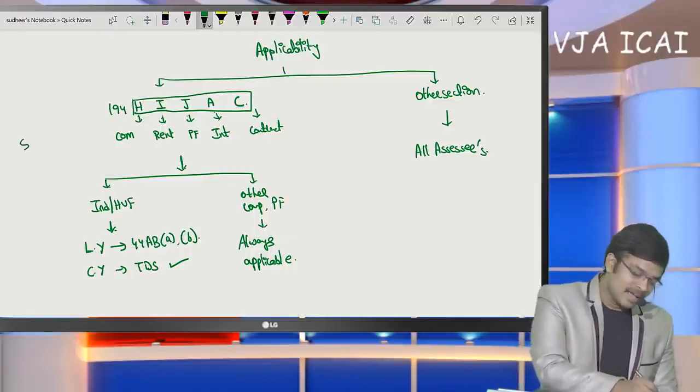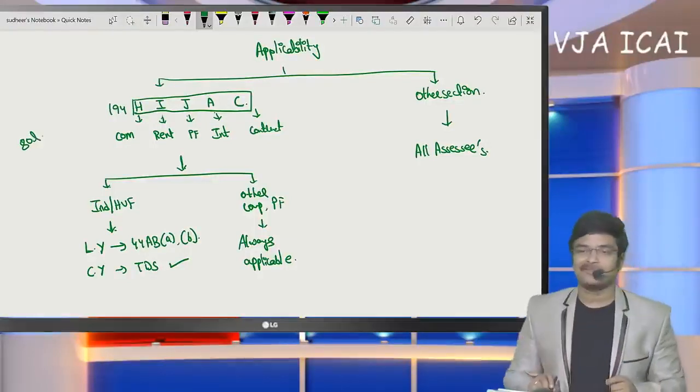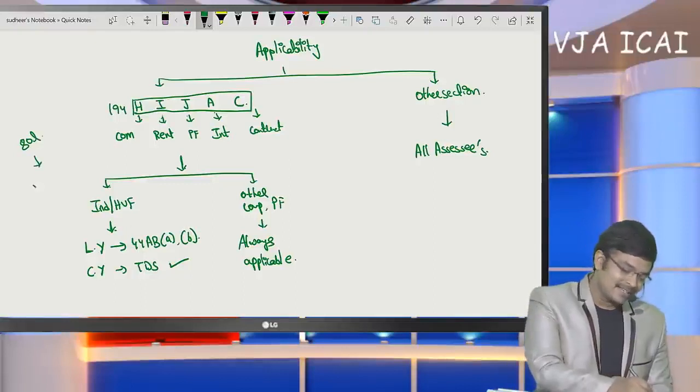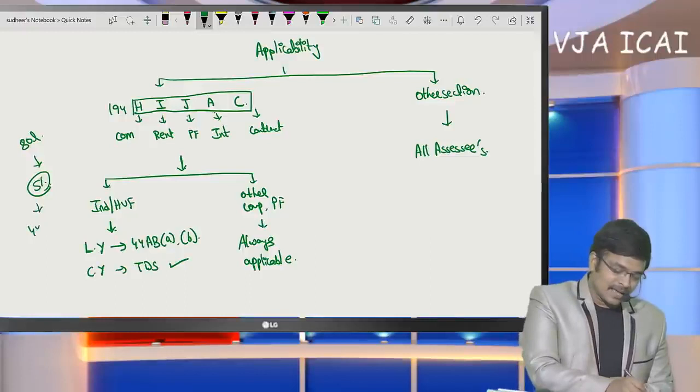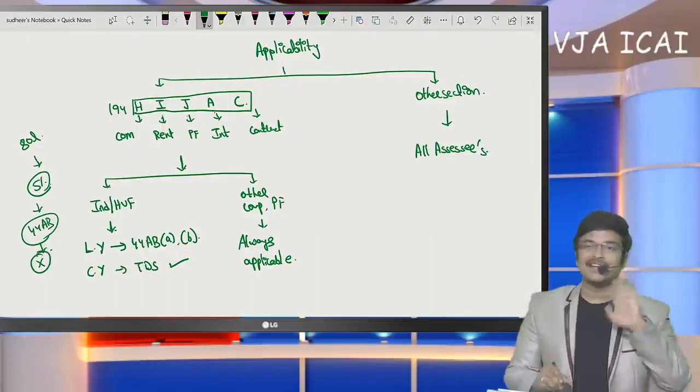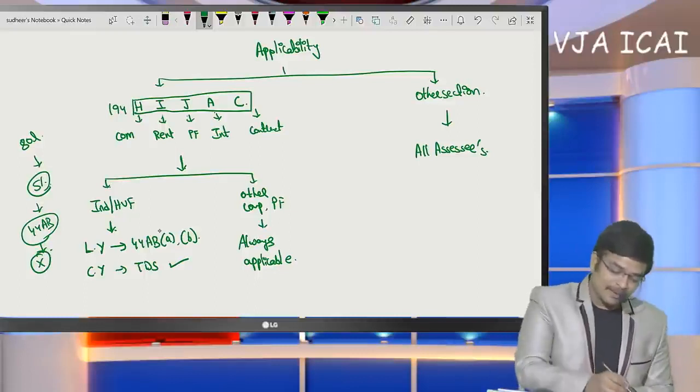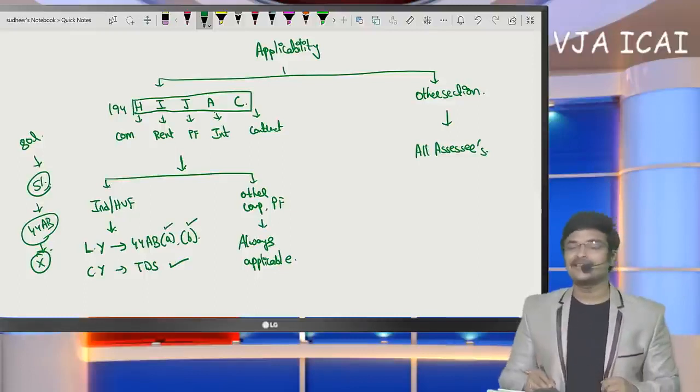For example, if turnover is 80 lakhs and he is going to offer only 5% as profit, in such a case also he is liable for tax audit under 44AB. But this is not considered for the purpose of TDS. For the purpose of TDS, clause A and B is only specified.